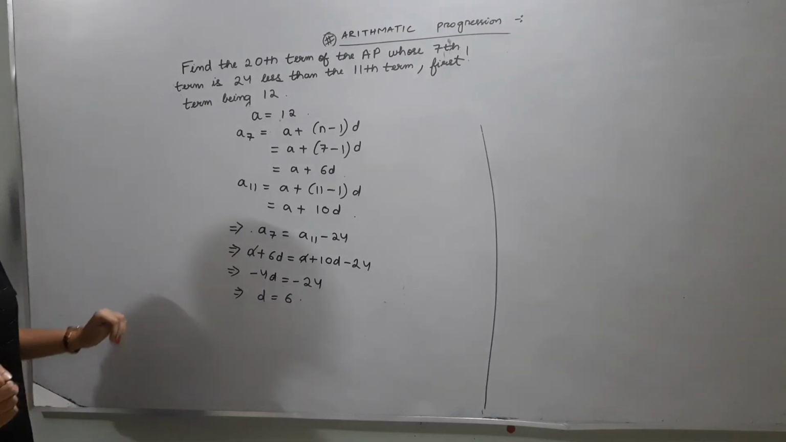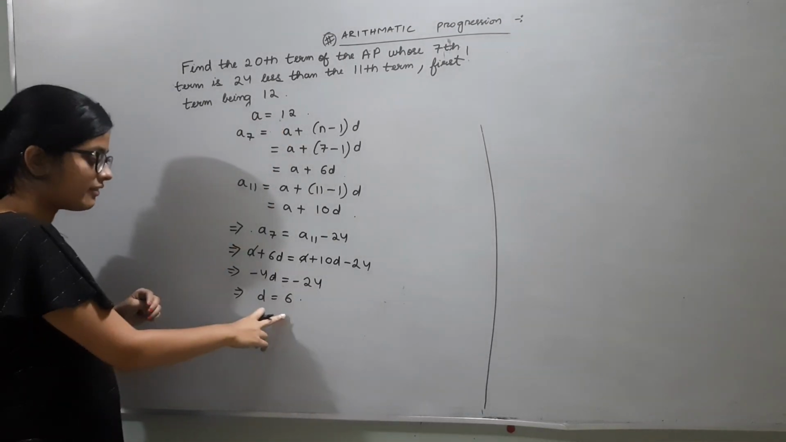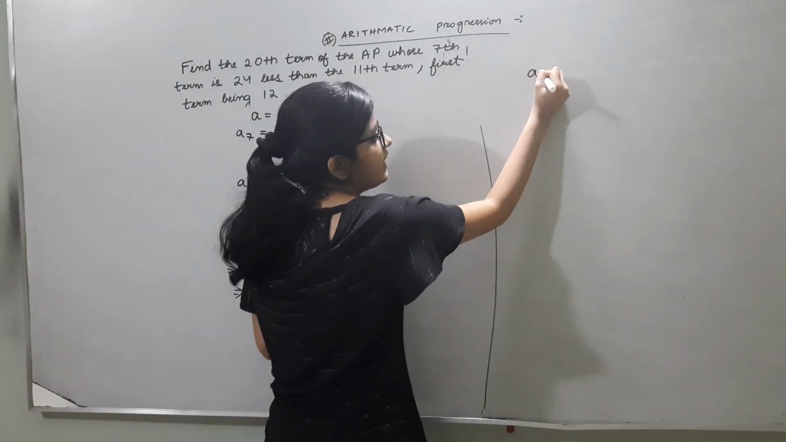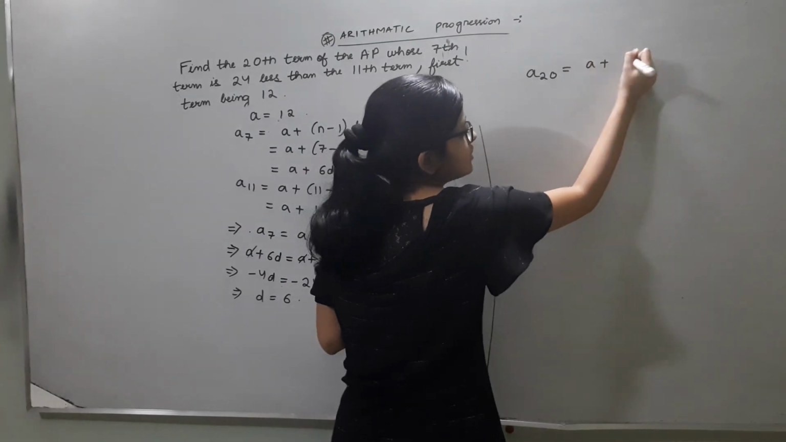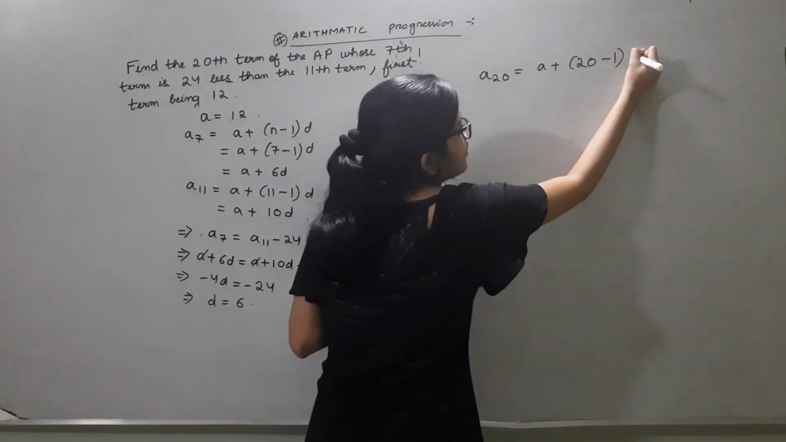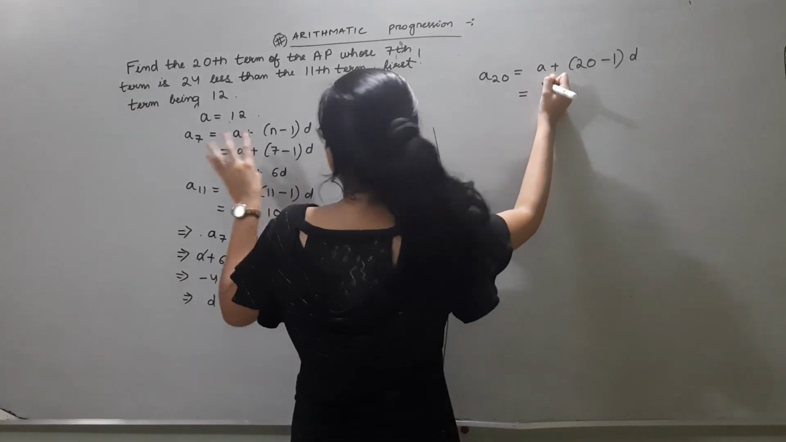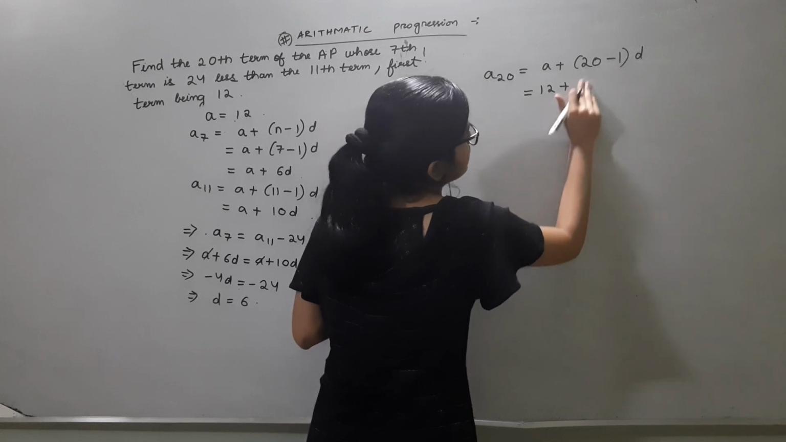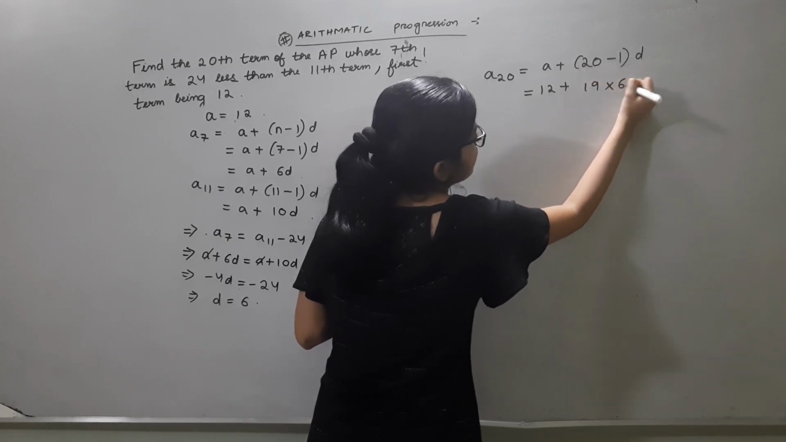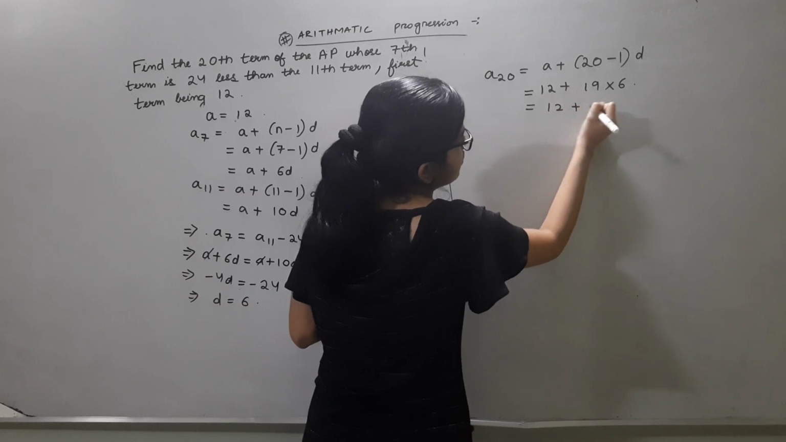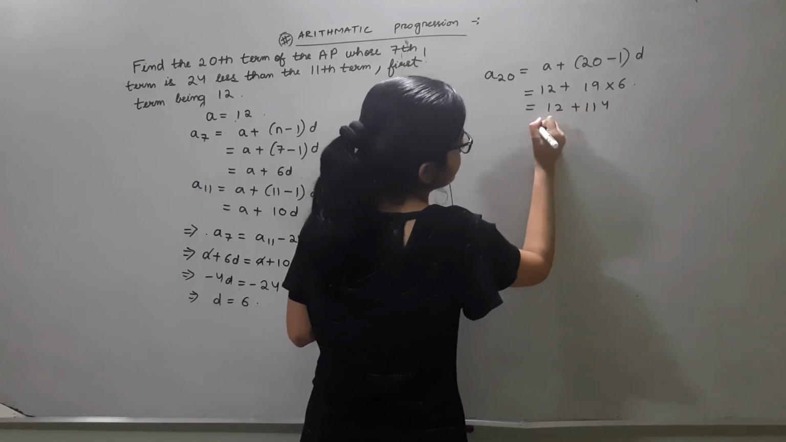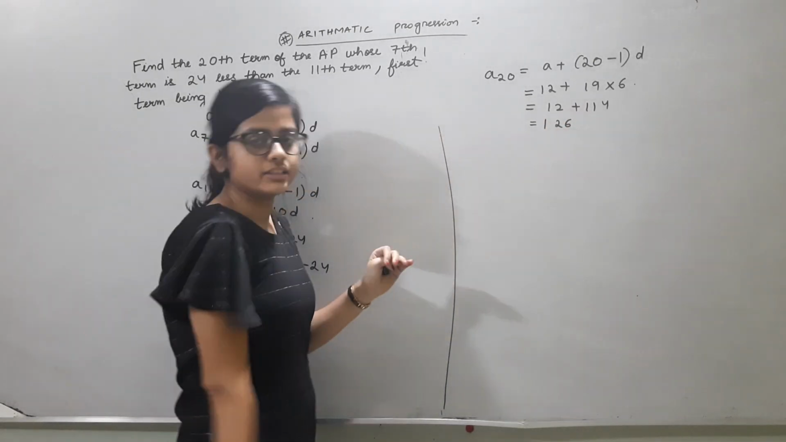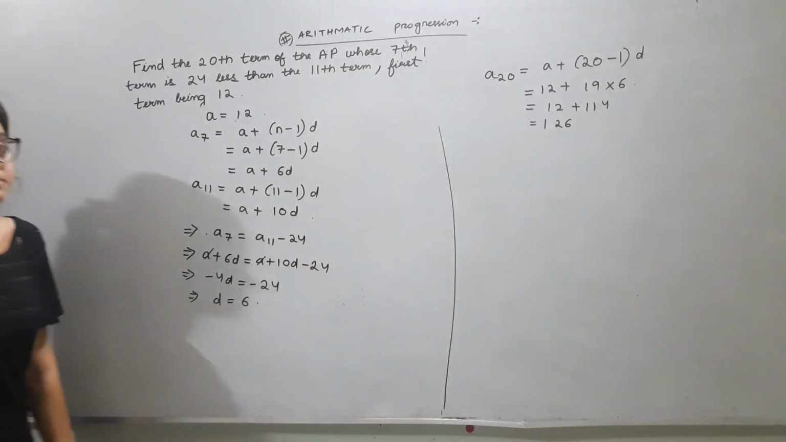We need to find the 20th term. We have the first term and we have the common difference, so we can easily get the 20th term. A20 equals a plus (20 minus 1)d. The first term is 12 and we got the common difference as 6. Hence the 20th term of the AP is 126.